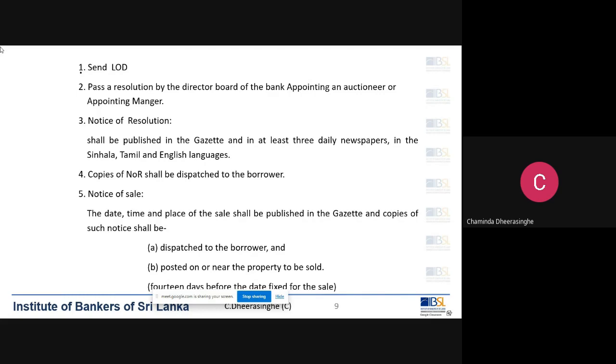It is as this gentleman said, it could be a garment factory, or it could be a tea factory with a tea estate. Take the example of a garment factory, which is mortgaged to the bank. If we appoint an auctioneer to auction this property, we might not be able to find a buyer easily, because at an auction no one will buy a garment factory.